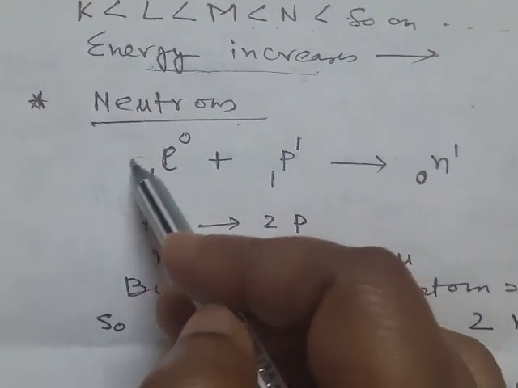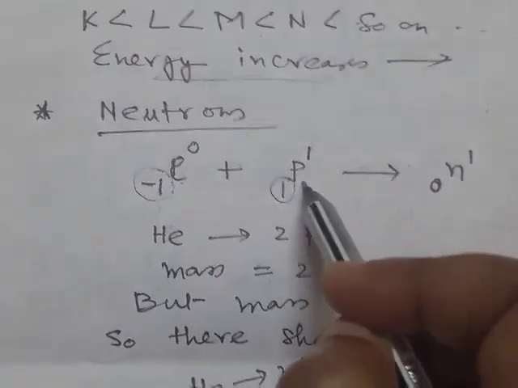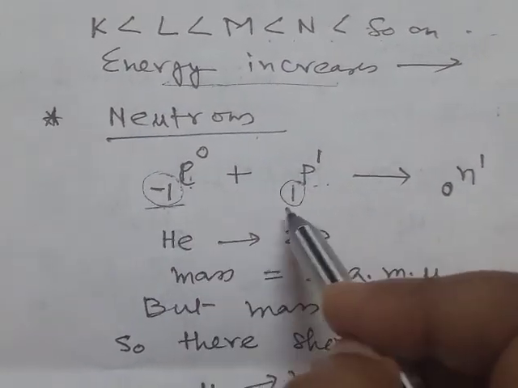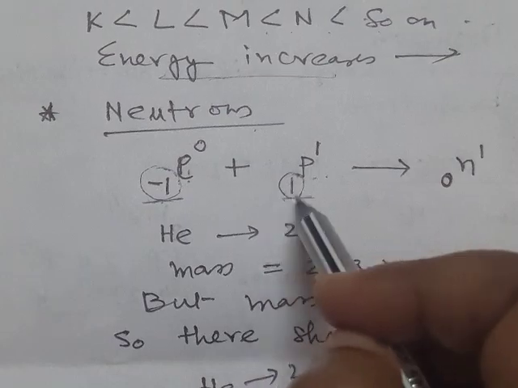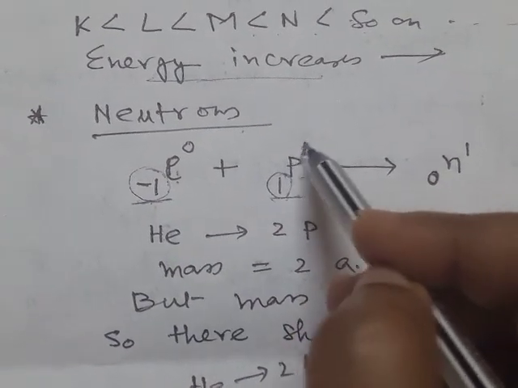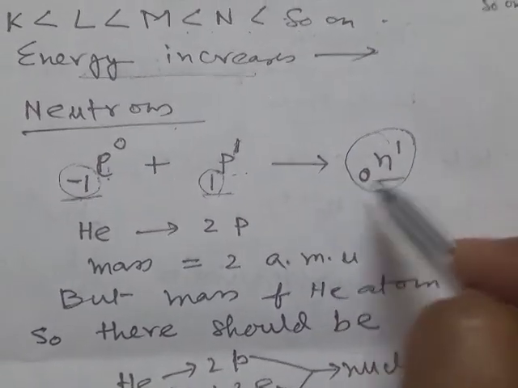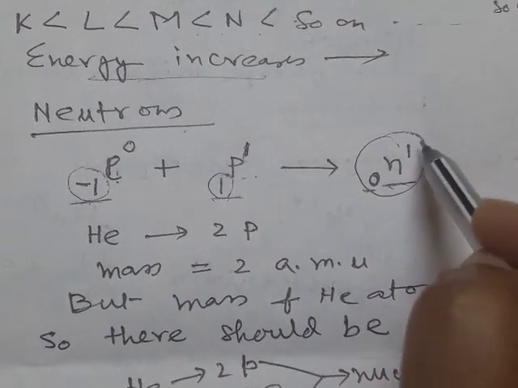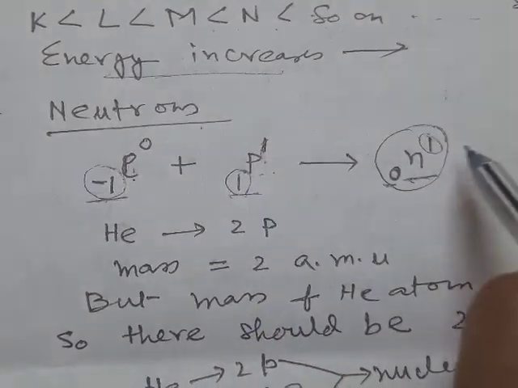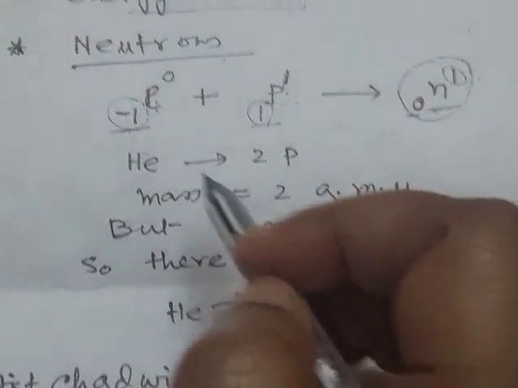Combining an electron with a proton, the charge is balanced and becomes 0, but there is one extra mass, that is 1. So this particle came, that is the neutron. The charge of the neutron is 0, whereas its mass is almost similar to the proton, mass is 1.